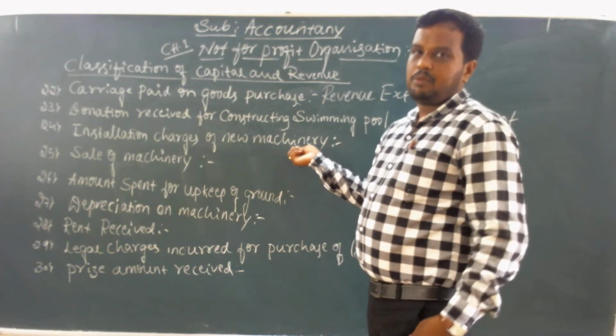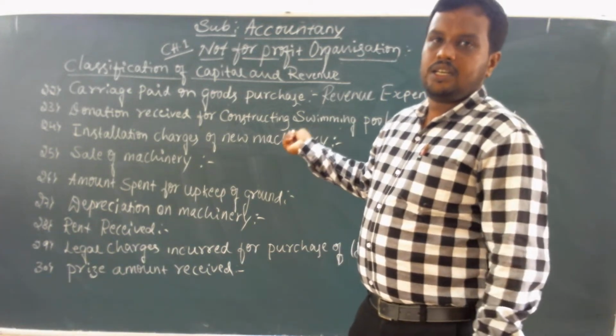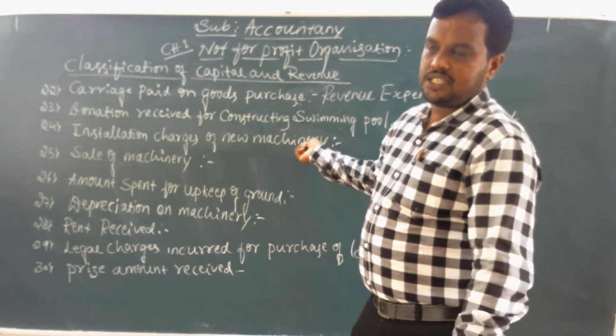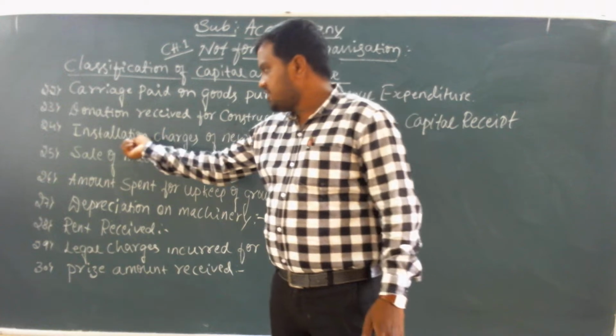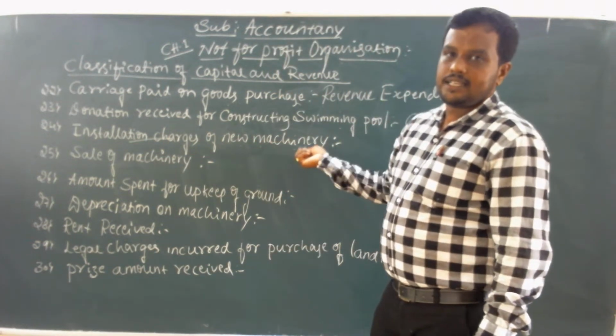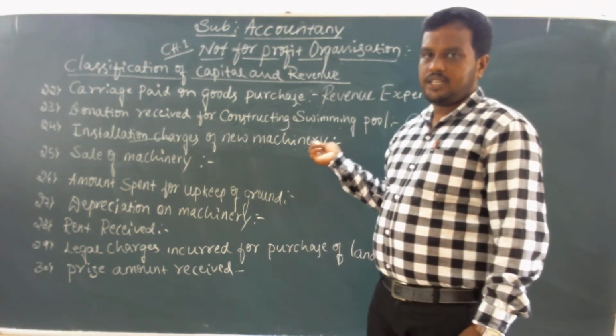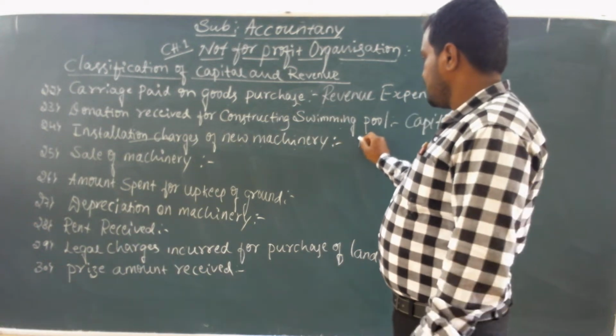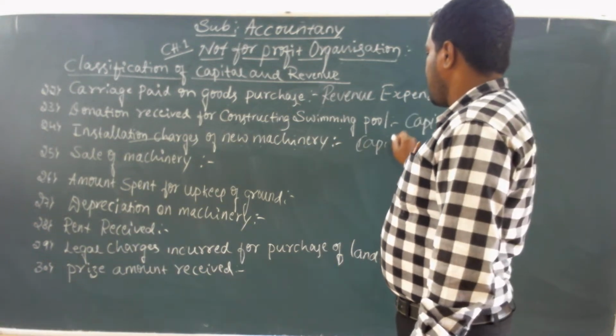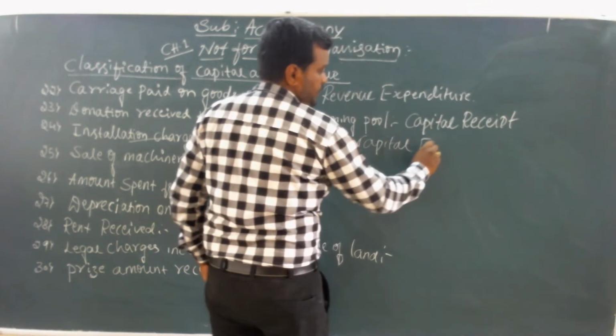So next, point number 24, installation charges of new machinery. New machinery will be purchased for a long period at once in an organization. That's why installation charges for machinery are called capital expenditure to the not for profit organization. So it is also capital expenditure.